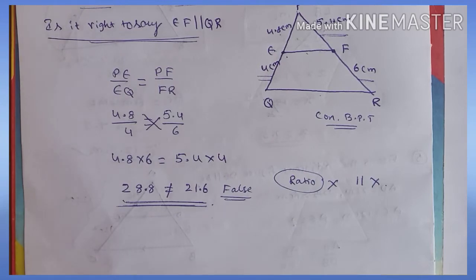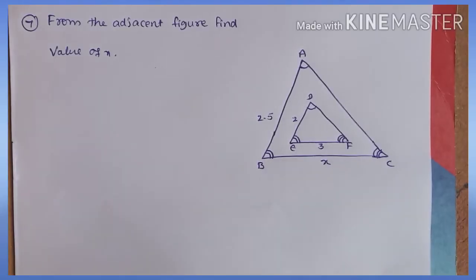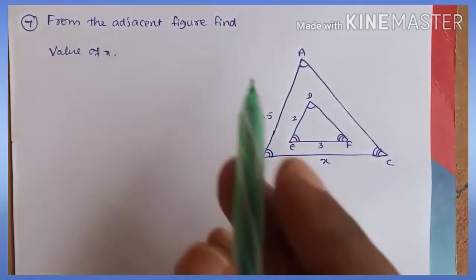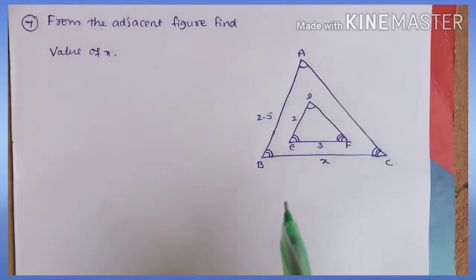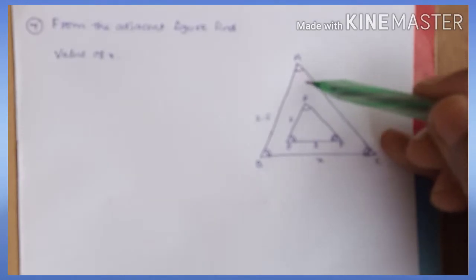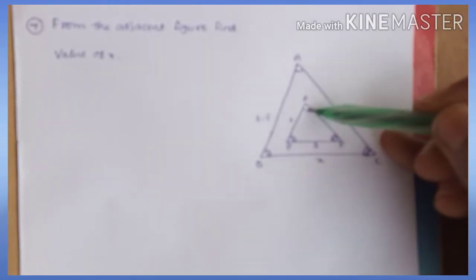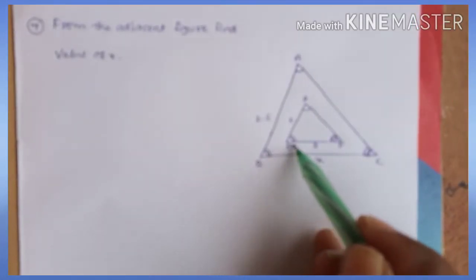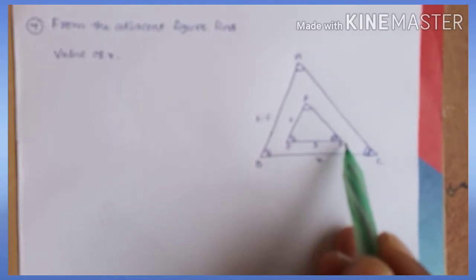Okay, that's a problem. See the problem here. From the adjacent figure, find the value of x. Observe the figure here. Two triangles are given here. First angle equal to first angle, right? Second angle equal to second angle. Now third angle equal to third angle.